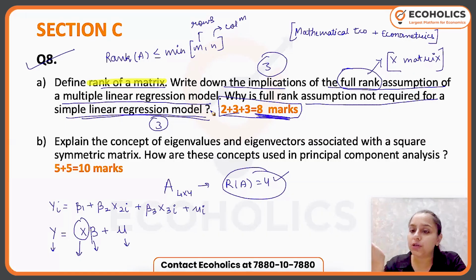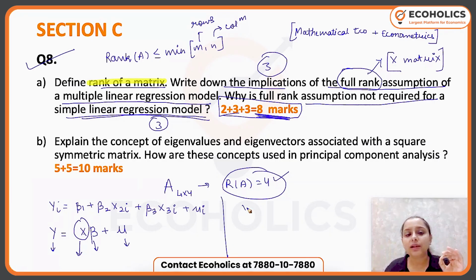Now they're asking, why is the full rank assumption not required for simple linear regression? The answer is pretty clear, because in simple linear regression, you just have one explanatory variable. So in my X, for beta 1 the column is a constant, and the X value is only on the other side. That can never be linearly dependent, because if I have one variable, how can they be linearly dependent?